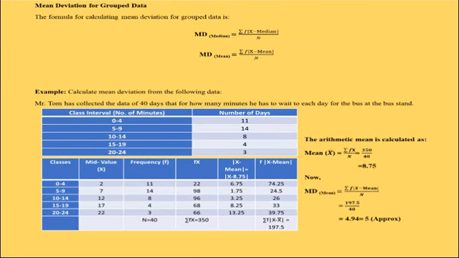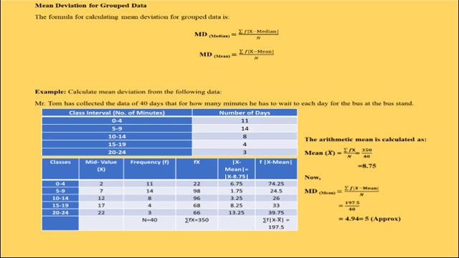Now let us discuss mean deviation for group data. The formula for calculating mean deviation for group data, in case deviations are taken from median, is MD equal to summation of f into |x minus median| divided by n. The formula in case deviations are taken from mean is MD equal to summation of f into |x minus mean| divided by n.